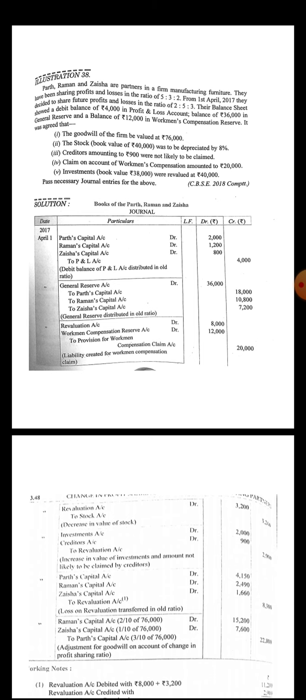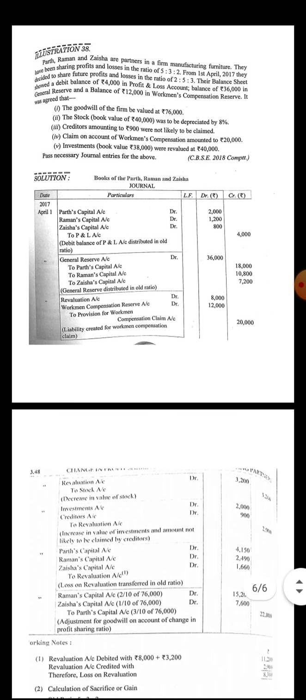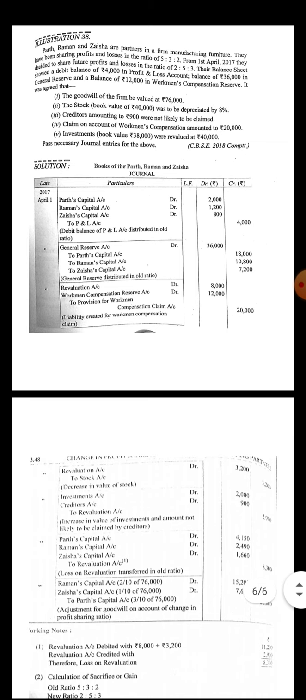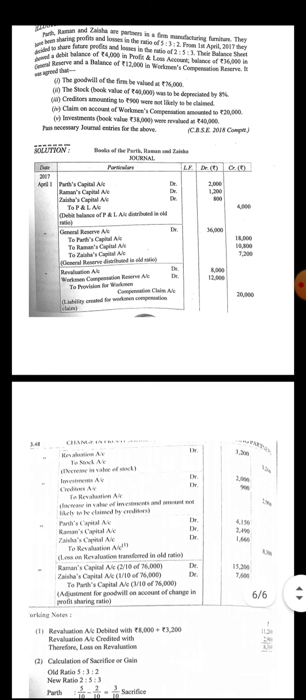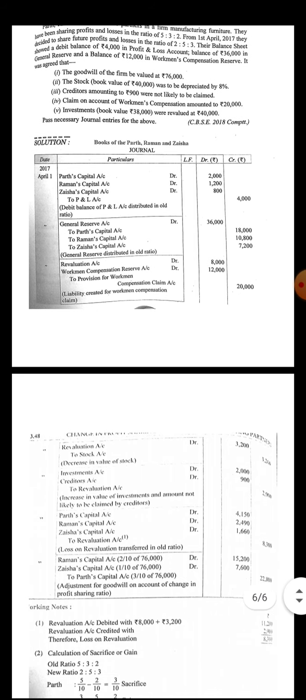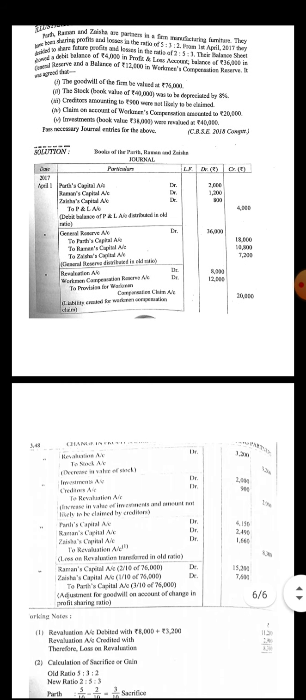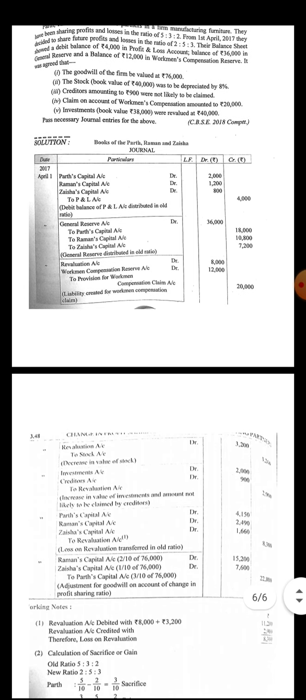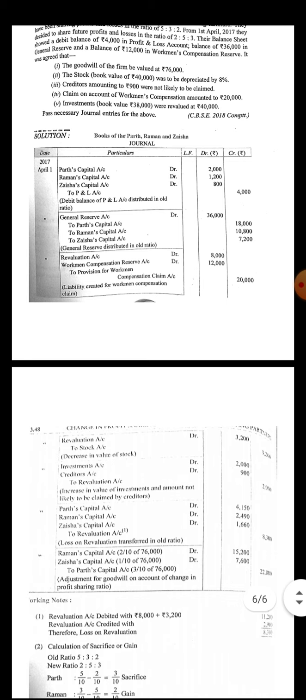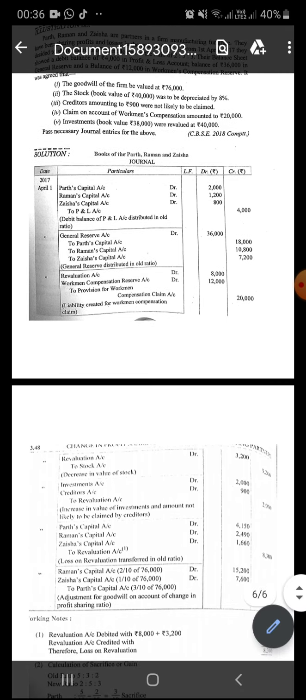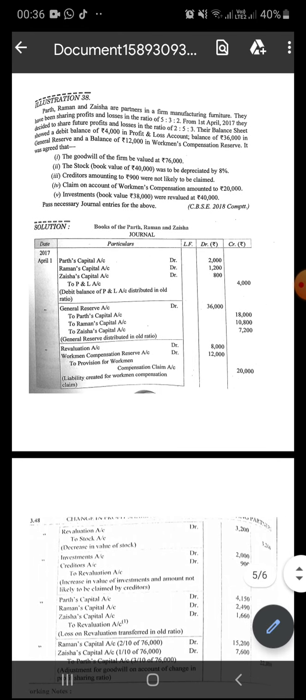From 1st April 2017, they decided to share profits and losses in the ratio of 2:5:3, and their balance sheet showed a debit balance of 4,000 in the profit and loss account. Debit balance of profit and loss account means loss. Balance of 36,000 in the general reserve and a balance of 12,000 in the workman compensation reserve. It was agreed that the goodwill of the firm be valued at 76,000.